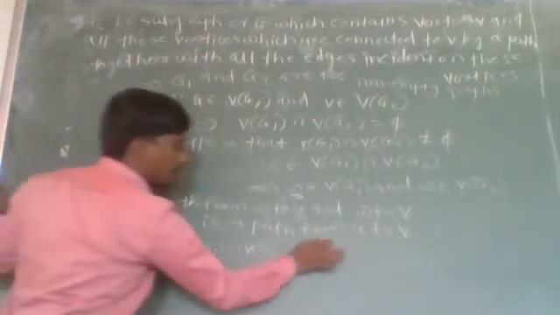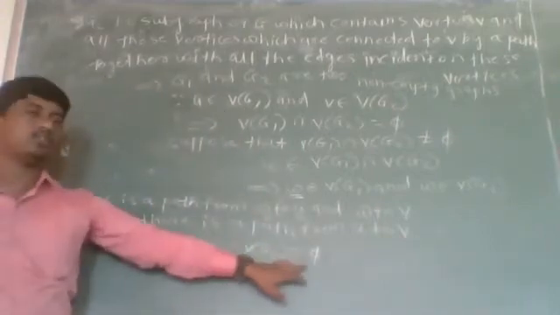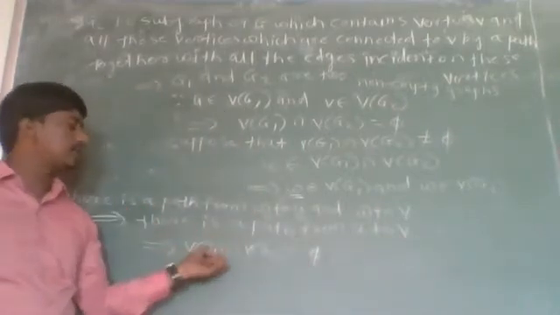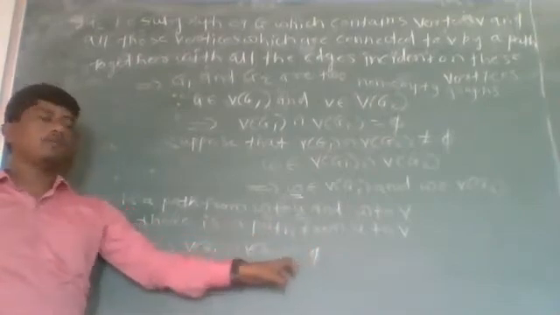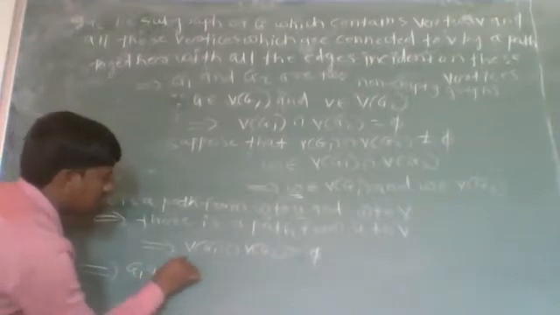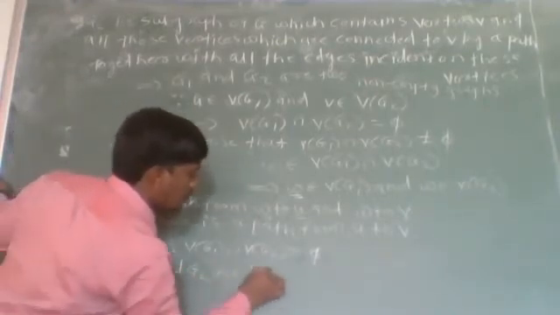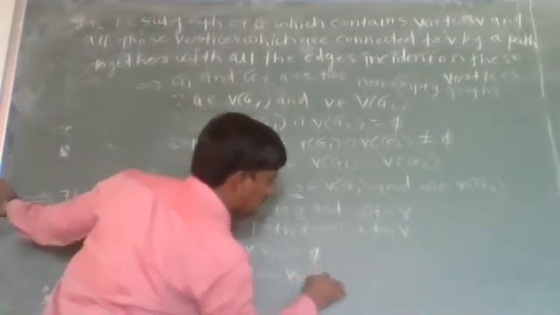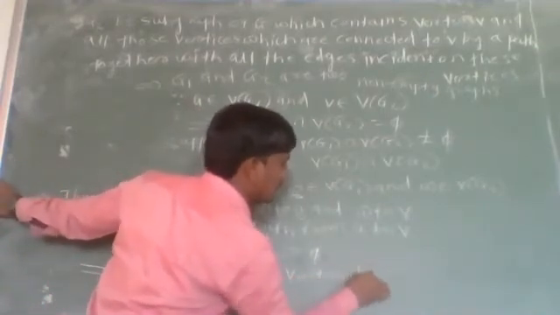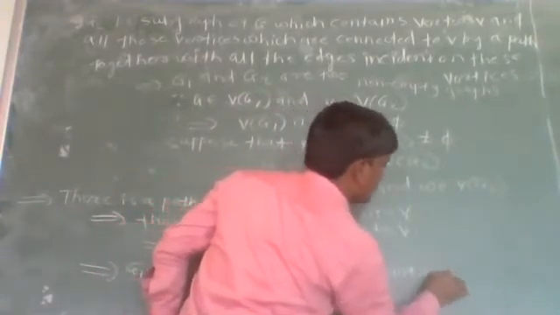From this, we can conclude that G1 and G2 are two vertex disjoint subgraphs, since the vertex set of G1 intersection the vertex set of G2 is the empty set. So G1 and G2 are two vertex disjoint subgraphs of graph G.